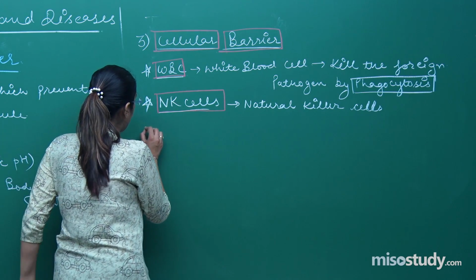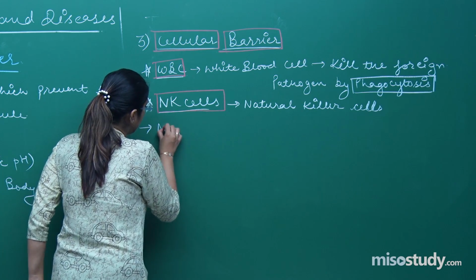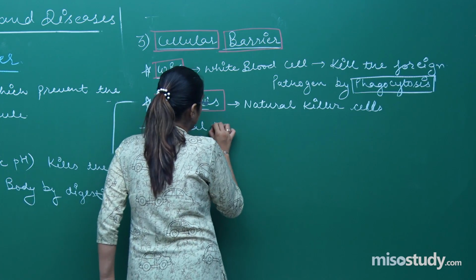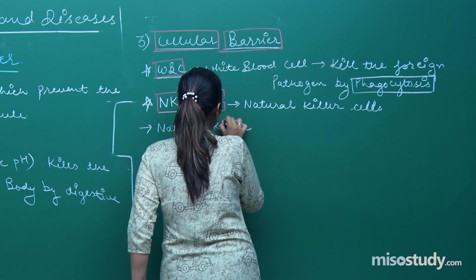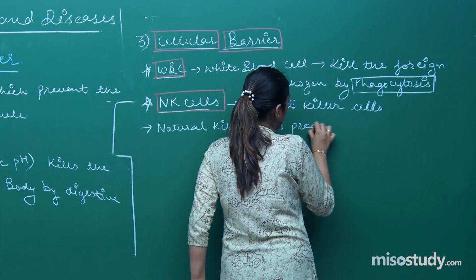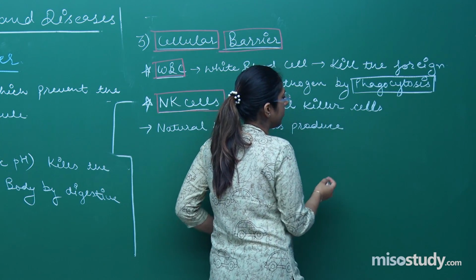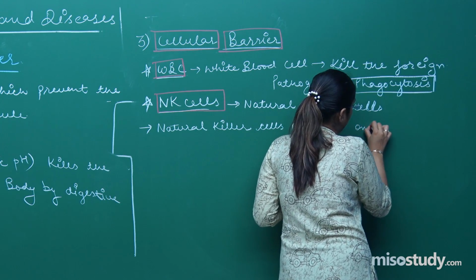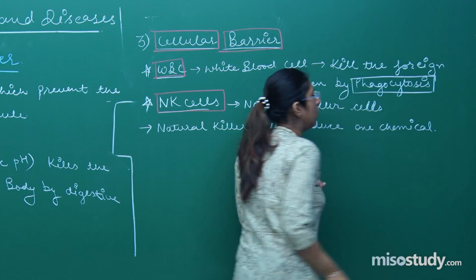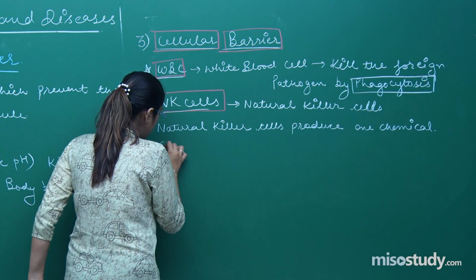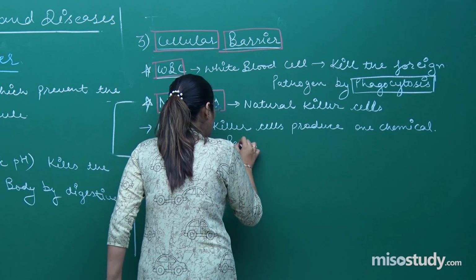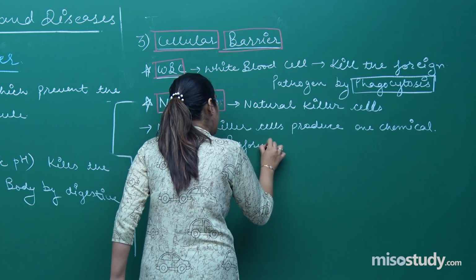In this case, what happens? Natural killer cells produce one chemical called perforin.